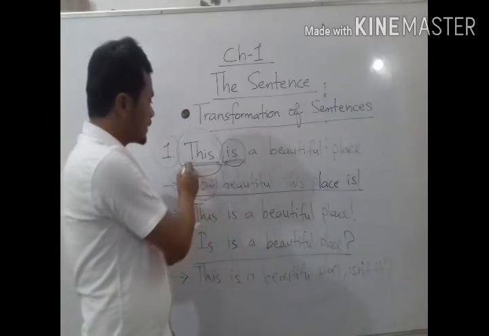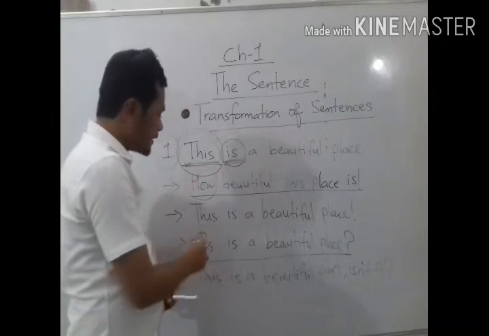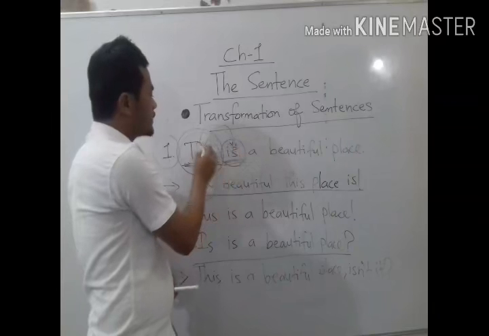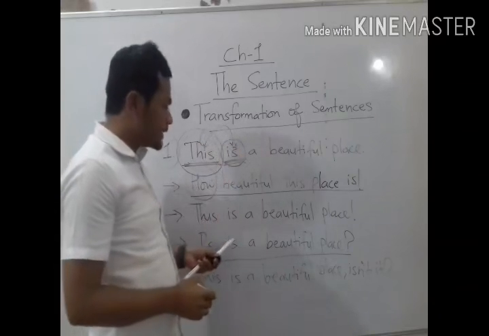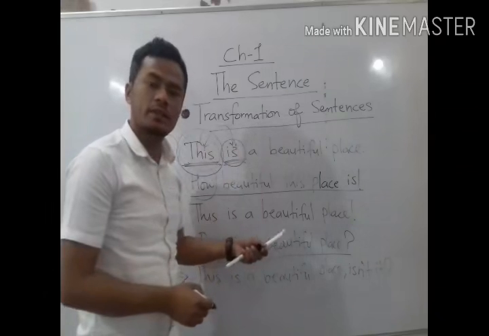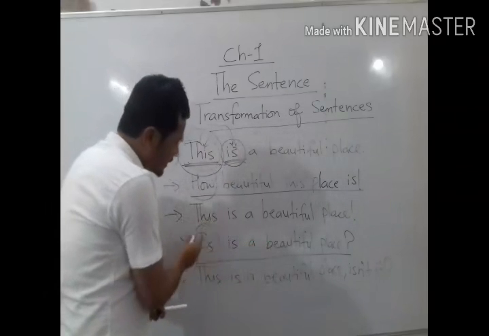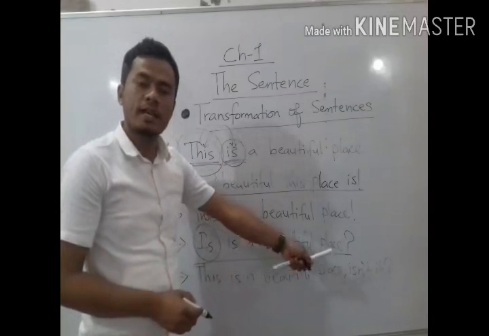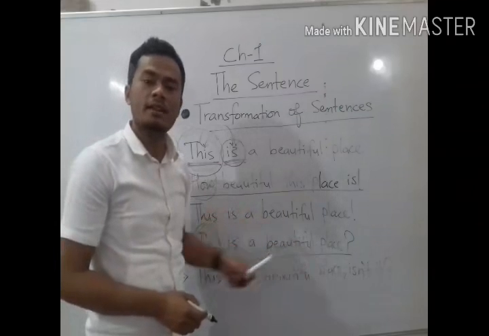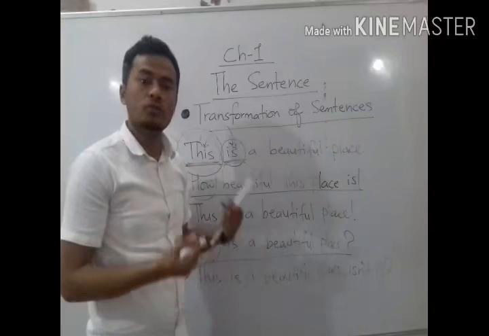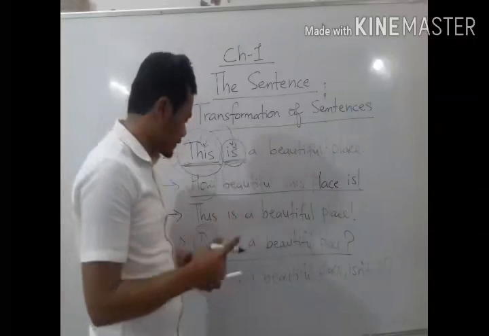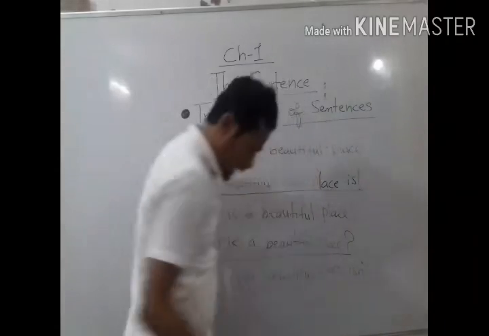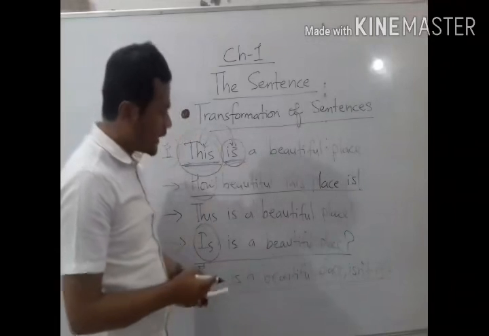Now see, if I change the place of helping verb and subject, it will become: Is this a beautiful place? So this is a question and it starts with a helping verb, so it is a verbal question. And most of the verbal questions are answered with yes or no. So they are also called yes or no questions. Understood?